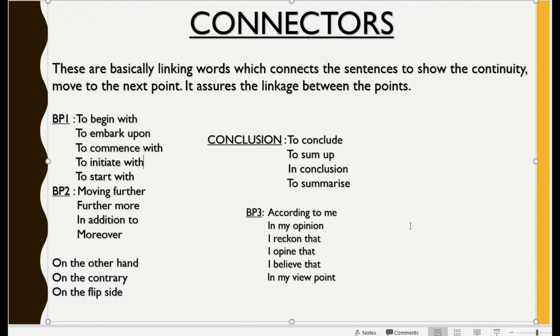So these are the basic list of connectors of writing task 2, and it is mandatory to write these connectors before starting a paragraph, because you are marked on the basis of connectors also. If you do not use connectors in your writing task 2, then definitely your band scores are deducted. So kindly go through these connectors and always keep them in mind whenever writing your writing task 2. So that's it for today. Thank you so much.